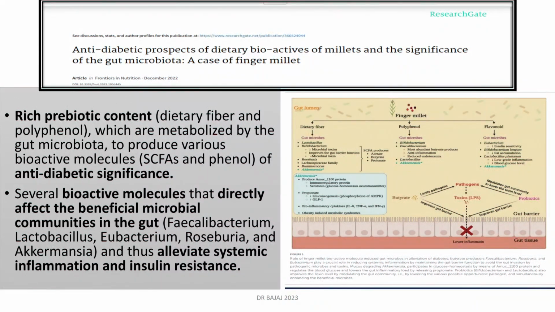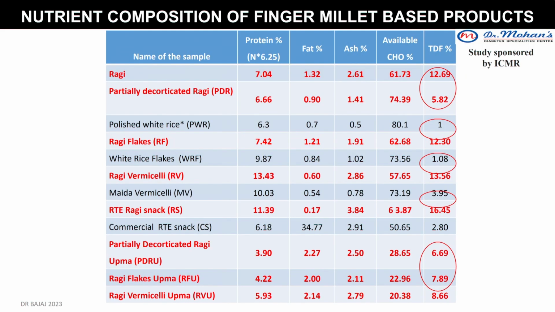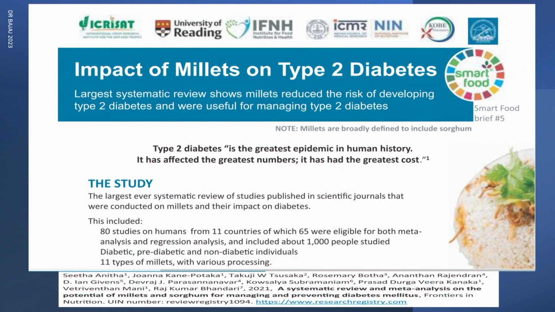But then there is another review paper which was published in December 2022, which did say that we all are aware that there is enough and more evidence to tell us that when we choose a plant-based diet, when we choose foods which are low in saturated fat, trans fats, or healthy carbs, complex carbs, they are beneficial to the gut, and invariably they improve systemic inflammation and insulin resistance. Then we also have a paper talking about all the processed cereals with reference to millet-based cereals, especially the ragi. When you compare it with the rice-based cereals, you find that the fiber content is much higher.